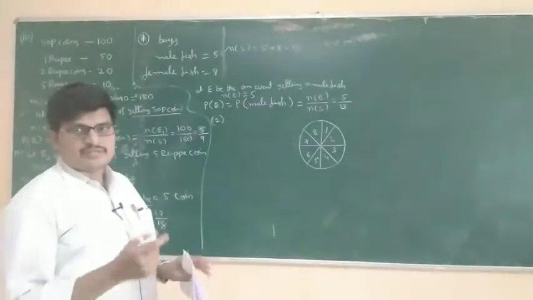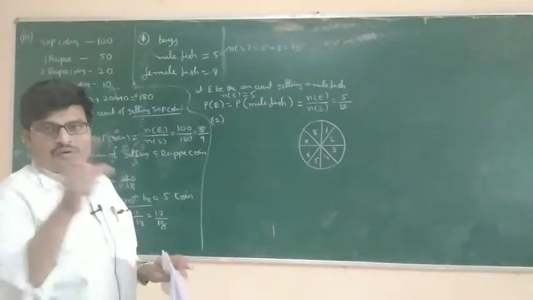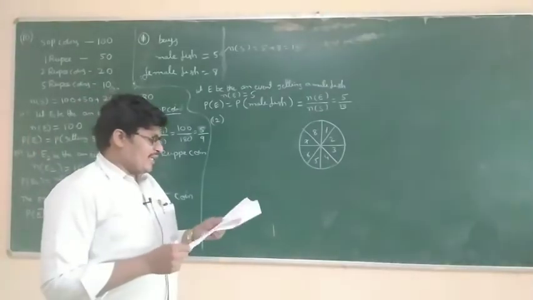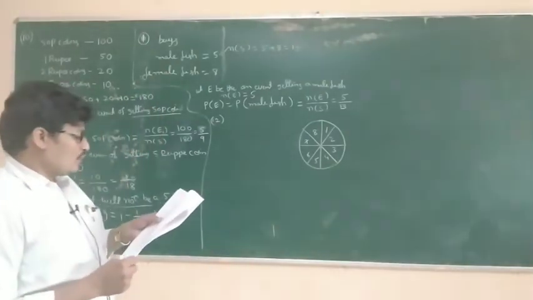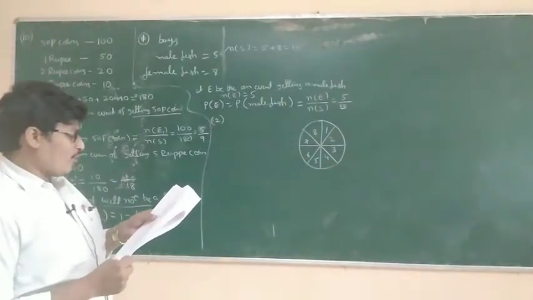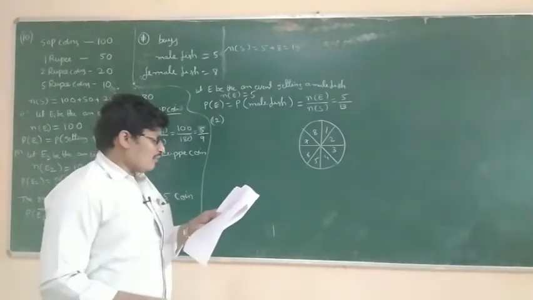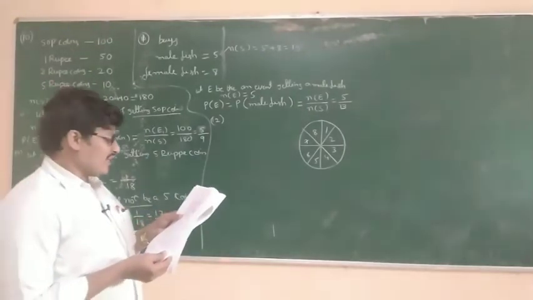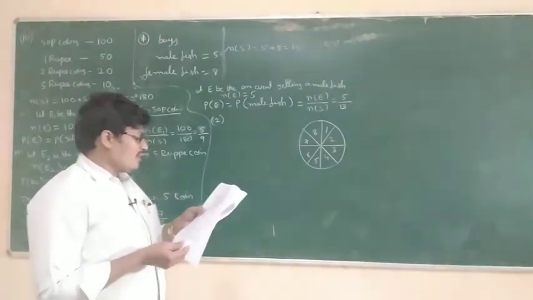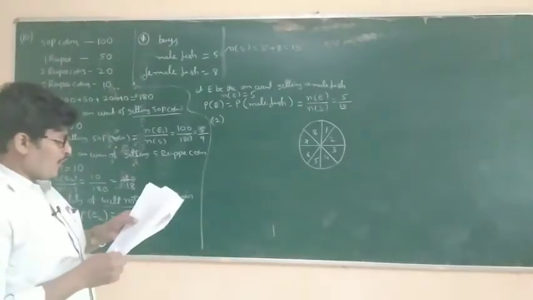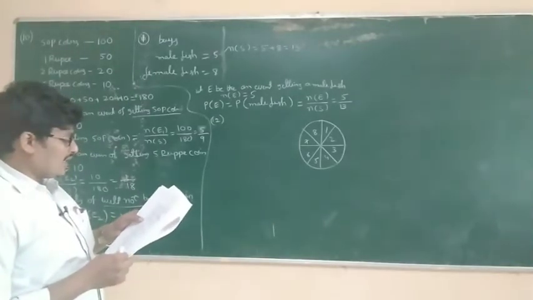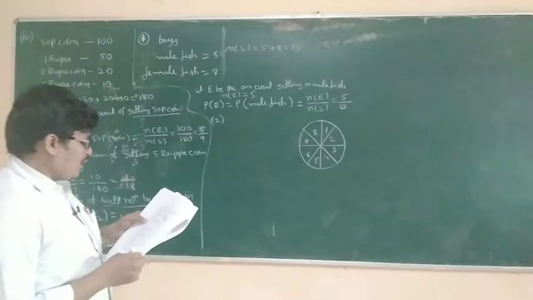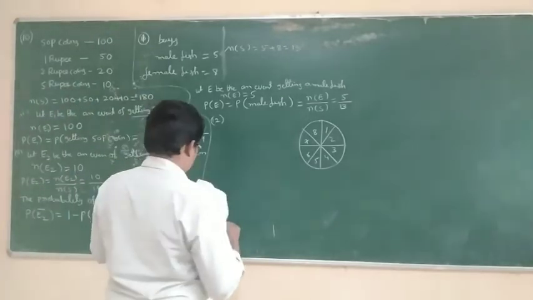Spinning means spinning the round. Spinning an arrow which comes to rest pointing at one of the numbers 1, 2, 3, 4, 5, 6, 7, 8, and these are equally likely outcomes. What is the probability that it will point at 8?